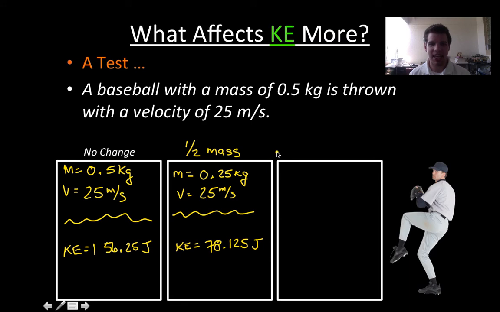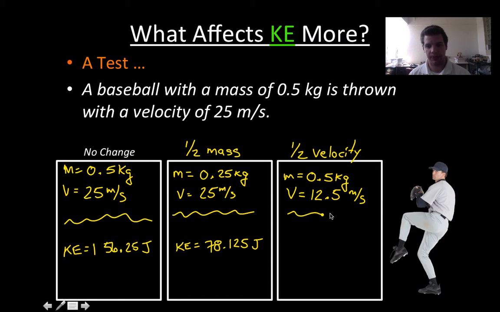But what happens if instead of cutting the mass in half, I cut the velocity in half? The mass is still going to be, going back to the original here, 0.5 kilograms. But now instead of 25 meters per second, I'm going to cut it in half, and that's 12.5 meters per second.